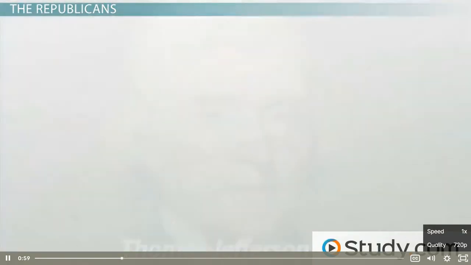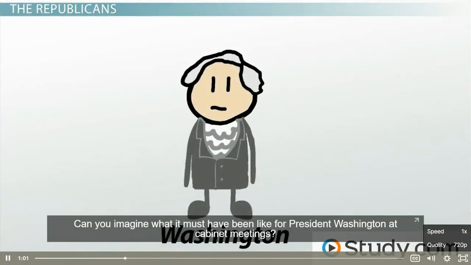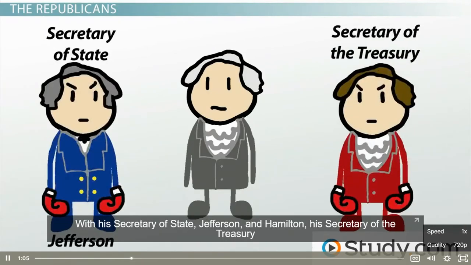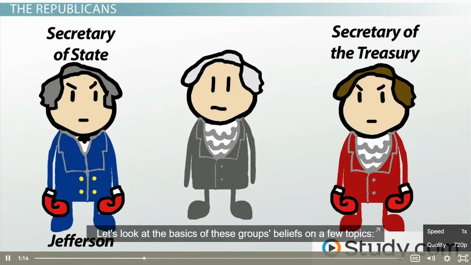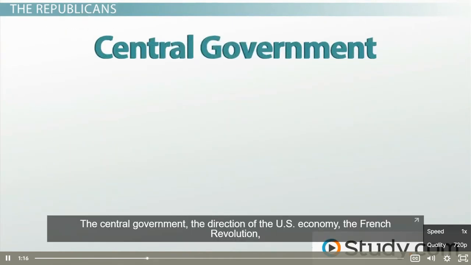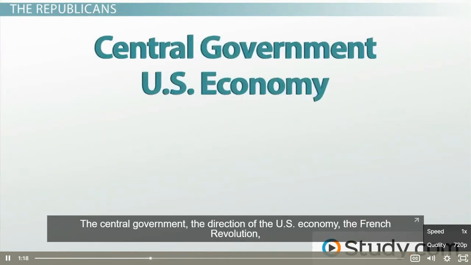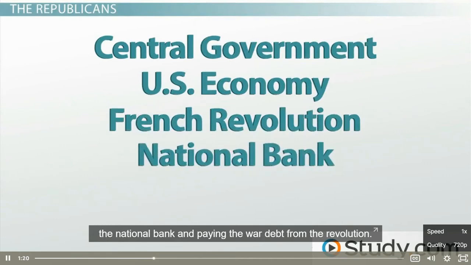Can you imagine what it must have been like for President Washington at cabinet meetings with his Secretary of State, Jefferson, and Hamilton, his Secretary of the Treasury, talking about getting polar at tights? Let's look at the basics of these groups' beliefs on a few topics. The central government, the direction of the U.S. economy, the French Revolution, the National Bank, paying the war debt from the Revolution.